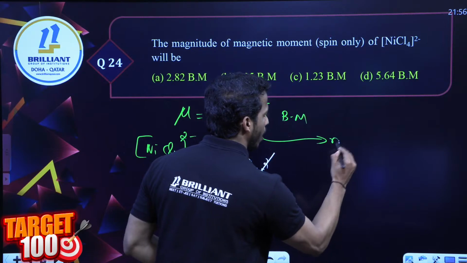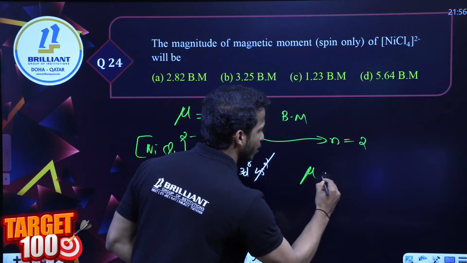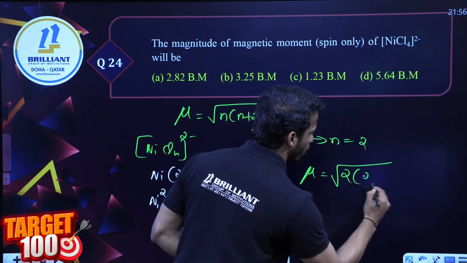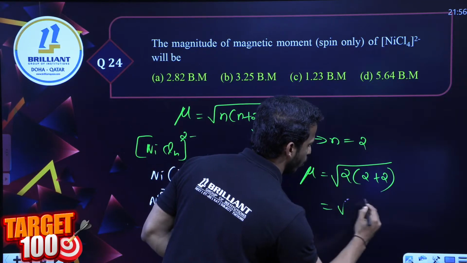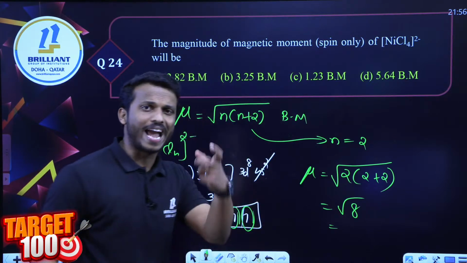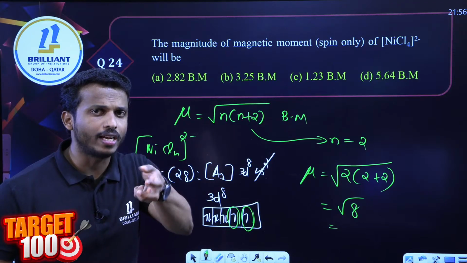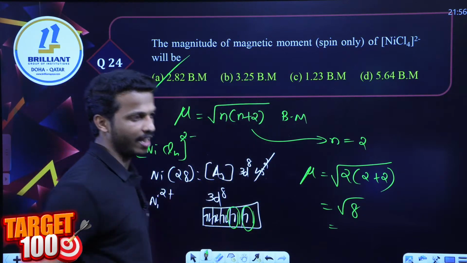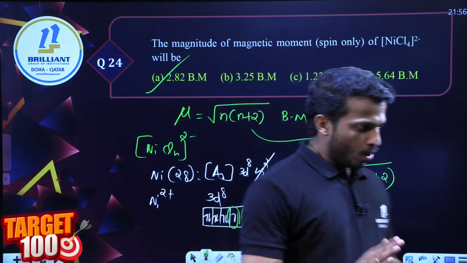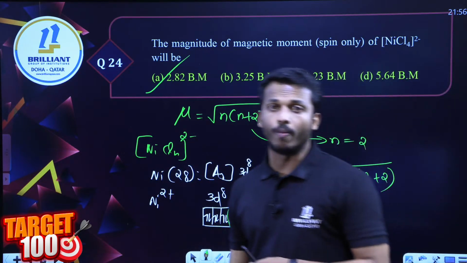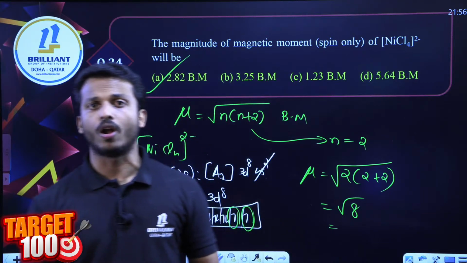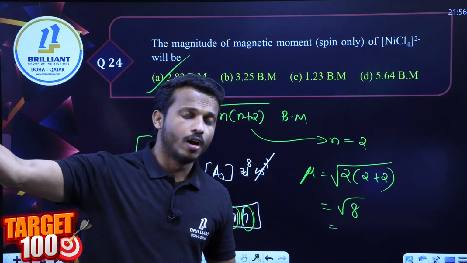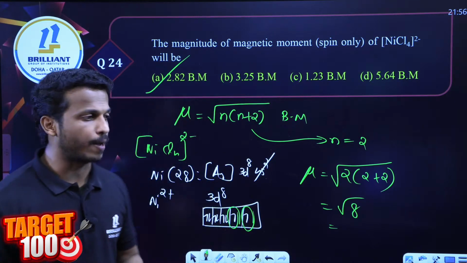Substitute in this equation. When n is equal to 2, what is μ? Root of 2 into 2 plus 2, that's equal to root 8. Root 9 is 3, so root 8 is close to 3. Which one? 2 point something. That is option A. Magnetic moment, dear all, we can expect from the d and f block portion also, the same type.